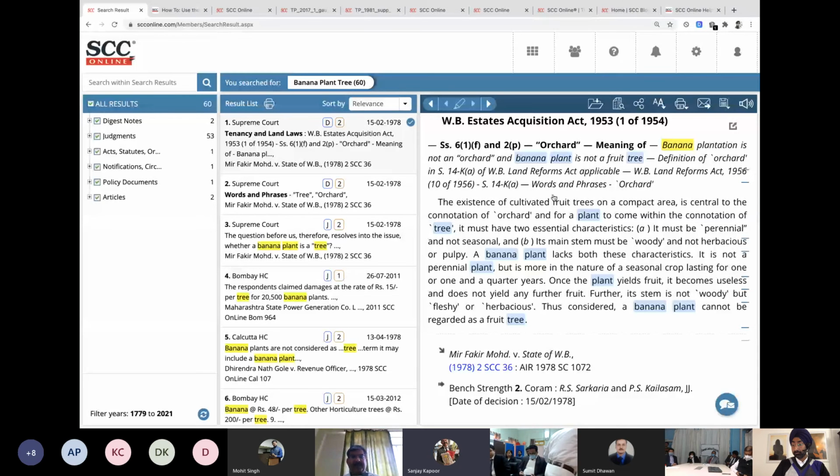The thing to notice here is we found about 60 judgments and notes, but the digest notes are just 2. The pearls of wisdom are always hidden in these digest notes. So we request the members, whenever you are searching something, try simple searches with 1 or 2 words, and you may find something beautiful hidden in these digest notes. Please see that there are just 2 digest notes. You can first see both of these, and after seeing these, my query in any case is solved in just one first reading.